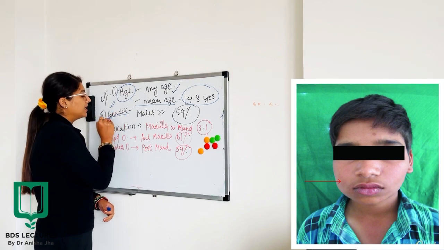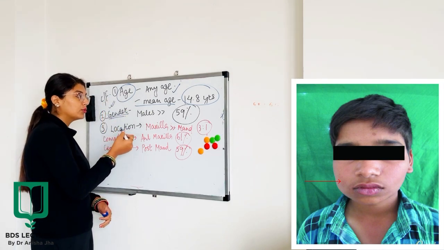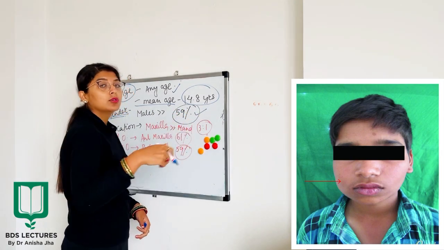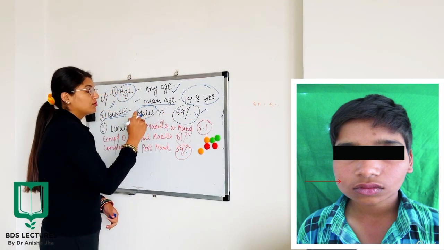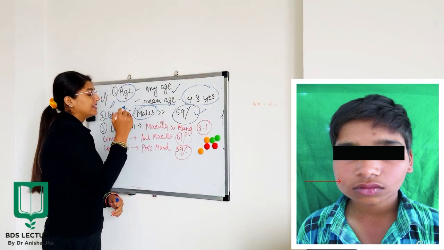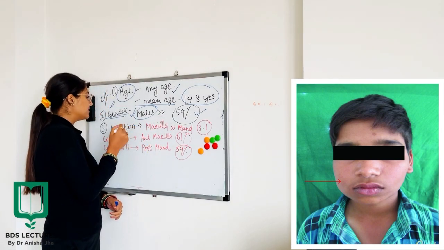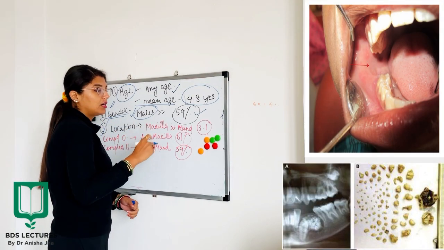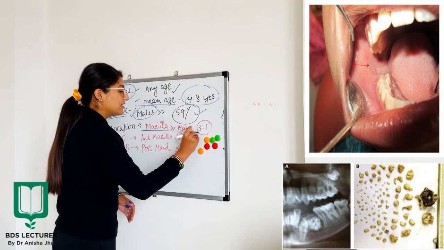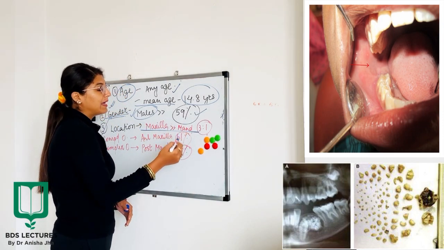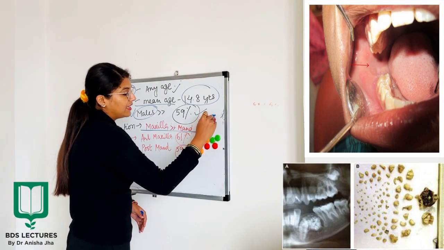Now coming to the gender predilection, odontoma is 59% more commonly found in males, so it has a very huge gender predilection, more commonly seen in males than females. Now coming to the location, when I talk about location as a whole, maxilla is very commonly affected than the mandible with the ratio of 3:1.